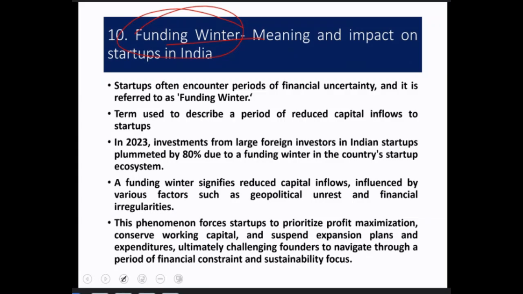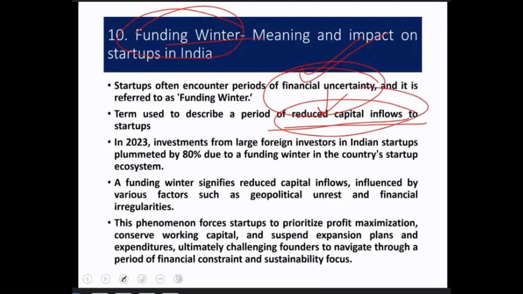So funding winter is a period of uncertainty. Uncertainty of what? Financial uncertainty. What does that mean? During this time, there is reduced capital inflows to startups. Capital in the sense, what is capital? Anything to start, the money to start a particular business.